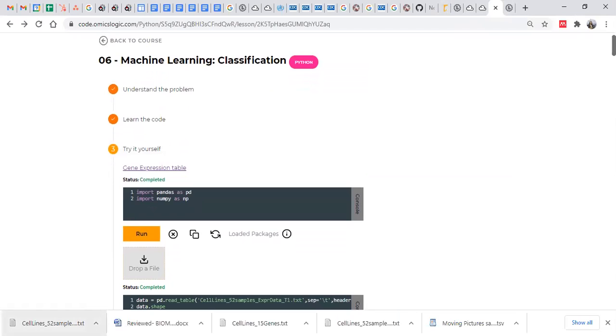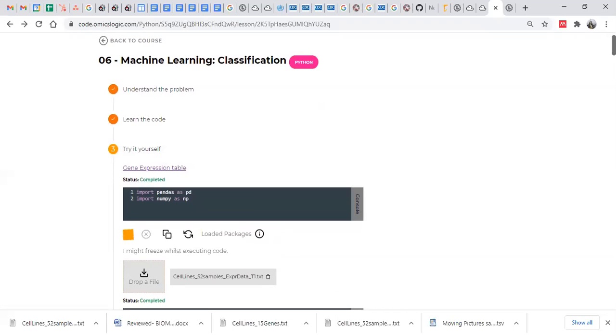The file that you downloaded, just drop that file here, in the drop a file option. Before running the code, you need to import some packages, like pandas as pd and numpy as np. So just run this code.